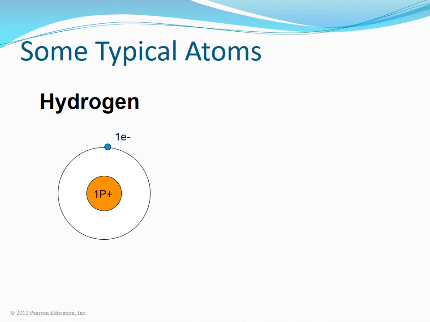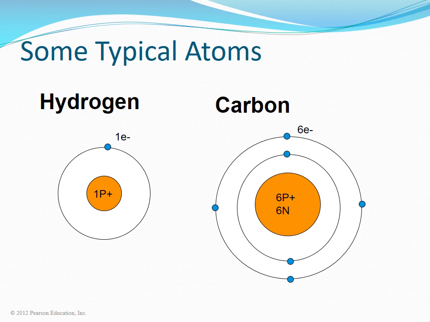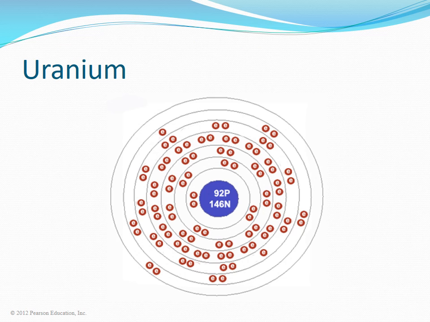The hydrogen atom consists of 1 proton orbited by 1 electron. The carbon atom has 6 protons and 6 neutrons in the nucleus orbited by 6 electrons. Uranium is the largest naturally occurring element. It has 92 protons and 146 neutrons in the nucleus, orbited by 92 electrons.